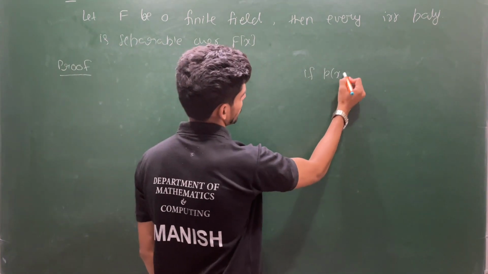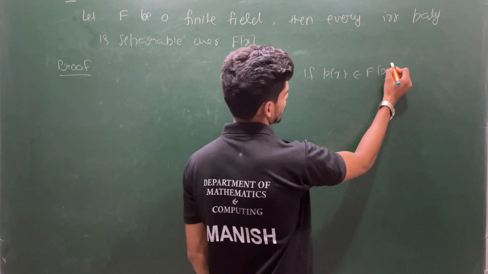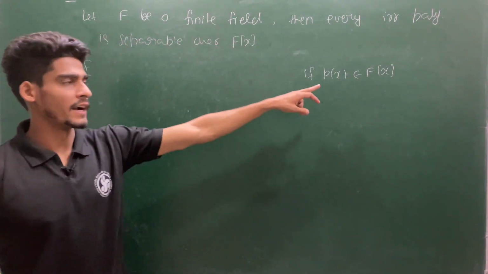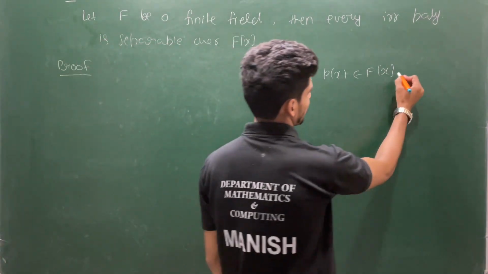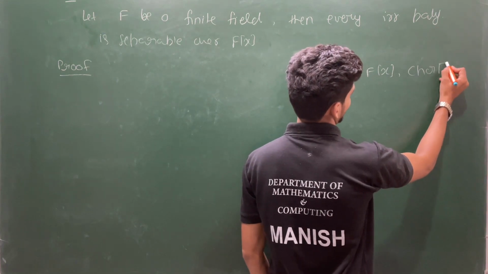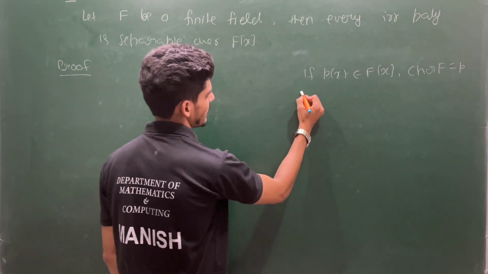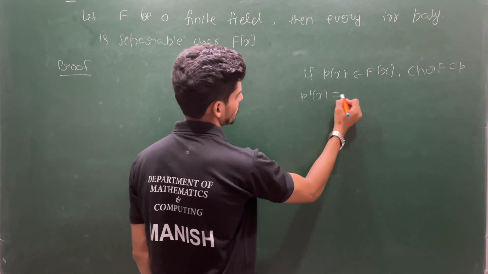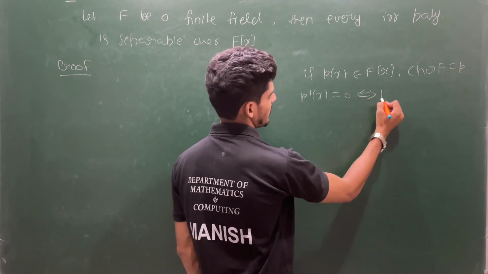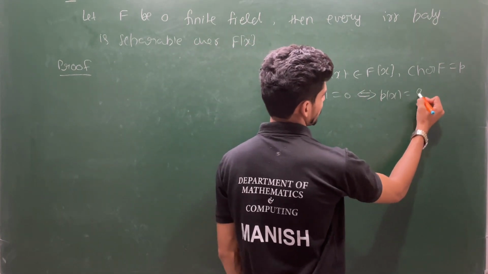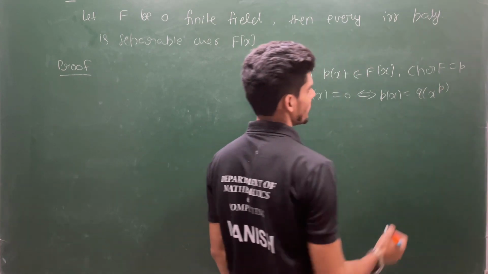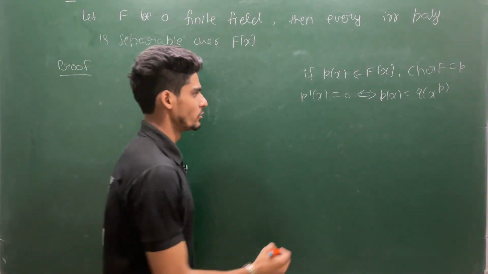If p(x) belongs to, say, F[x], and I am working with the characteristic of the field being a prime number, say characteristic of F is p, and I am saying p'(x) is 0 if and only if p(x) can be written as some q(x) to the power p for some q.